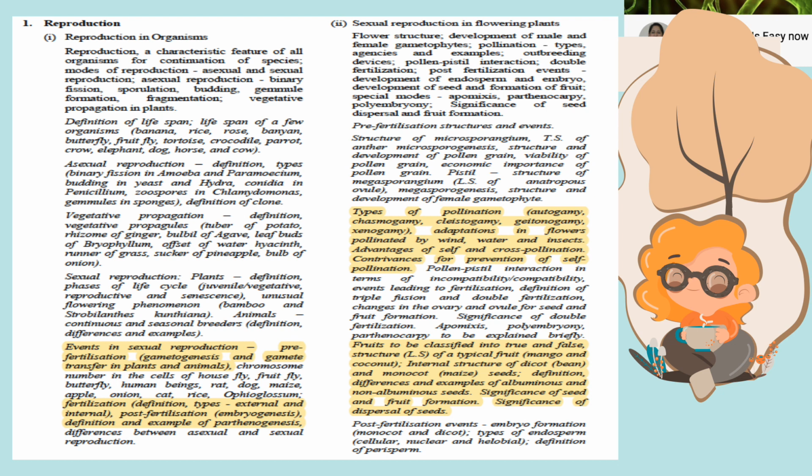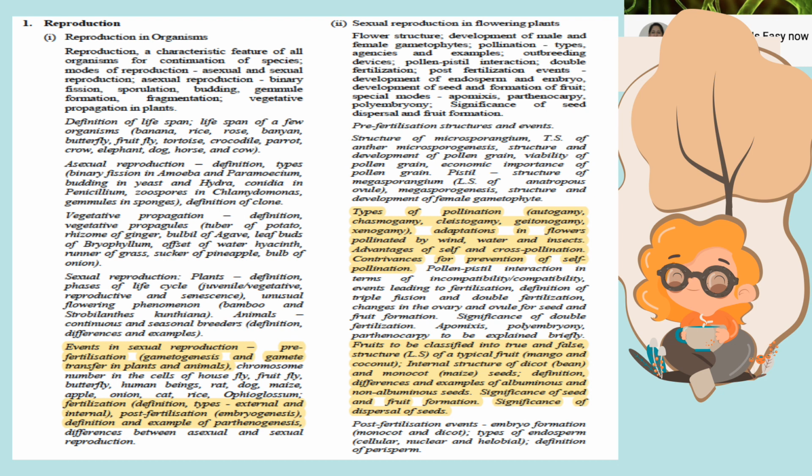So in reproduction, the events of sexual reproduction, the pre-fertilization events in plants have been deleted. The fertilization definitions, not the process of fertilization but different definitions, for example external, internal, post-fertilization changes and parthenogenesis, have been removed. The different types of pollination have been deleted.